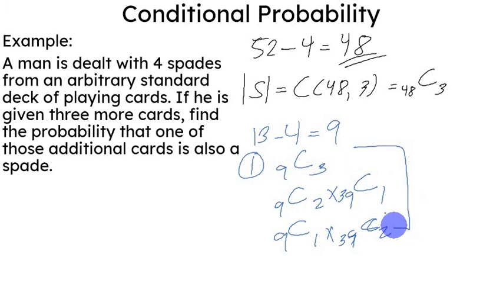You add all of that to get the total possible outcomes, given that we're going to give 3 additional cards.